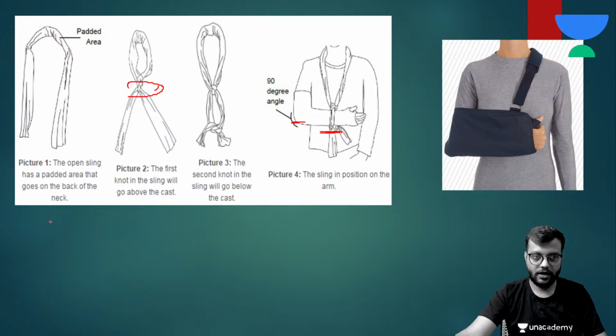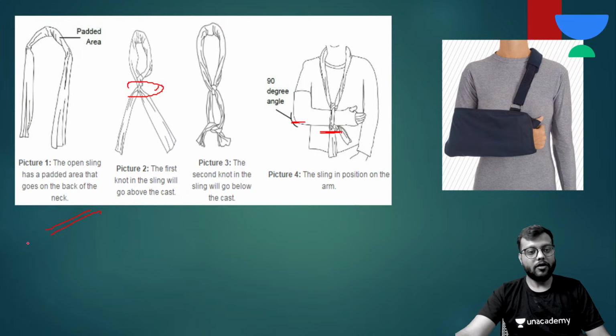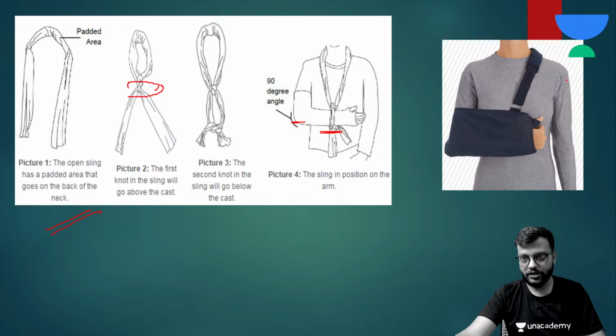This is a sling. Okay, but nowadays there are better slings like this, called shoulder immobilizer pouch arm sling, easily available in the market, more compliant for the patient.